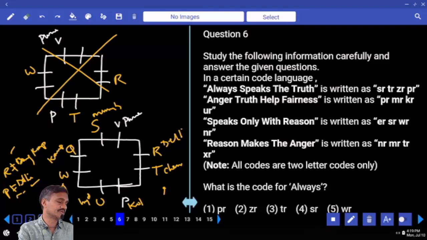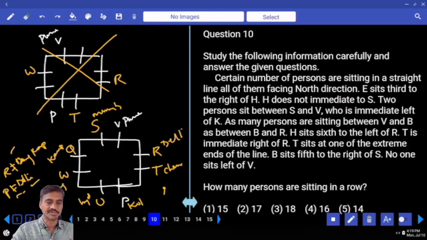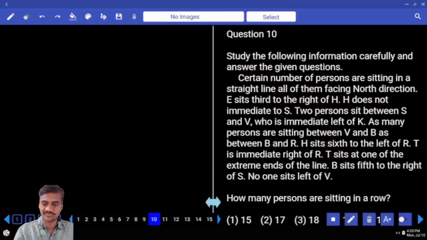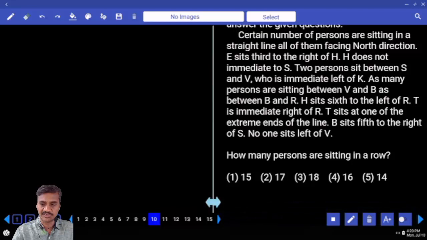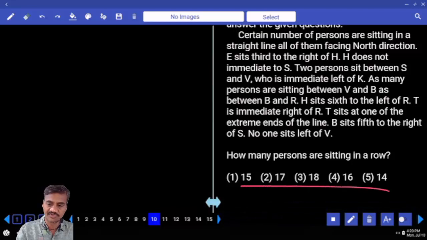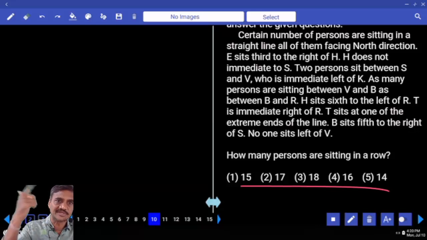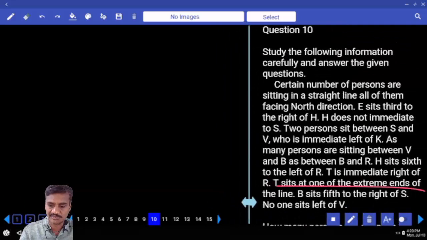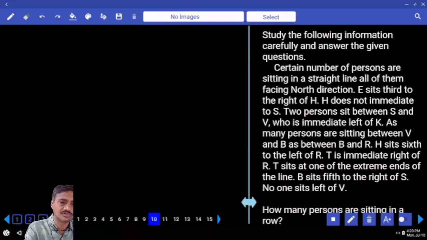Questions 10 to 13 are based on a certain number of persons in a row. They are sitting in a straight line and all of them are facing north. If you observe the choices, 14, 15, 16, 17, 18 are lesser than 20, hence it must be taken under the first priority. If it is more than 20, then you take it as the second priority, or first priority at the last.